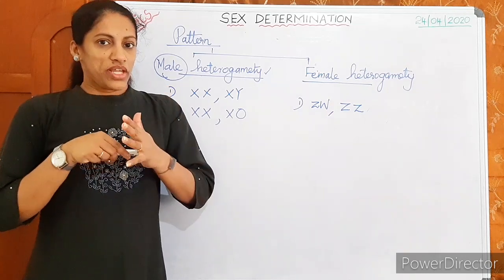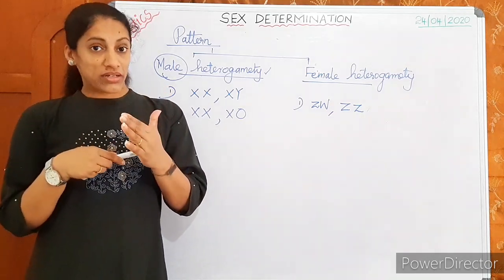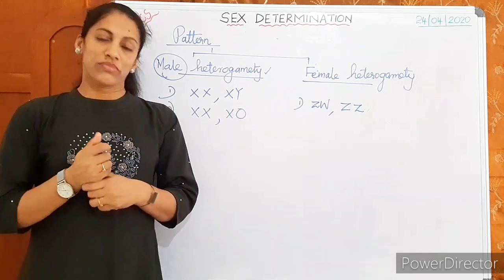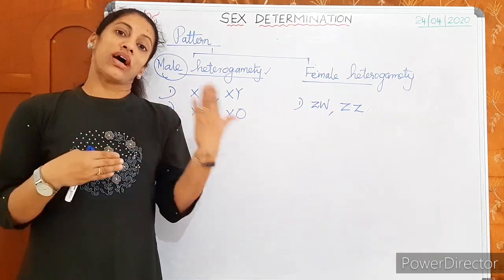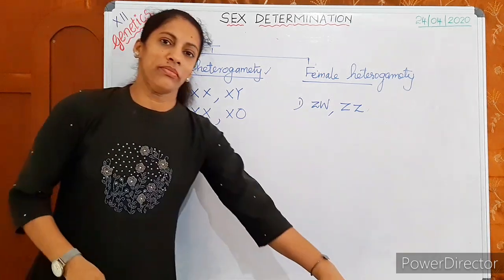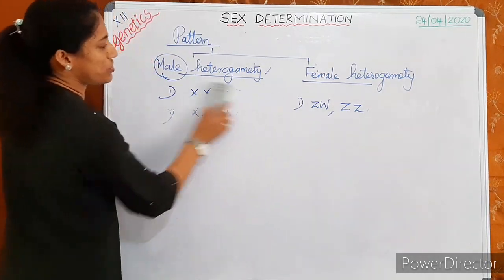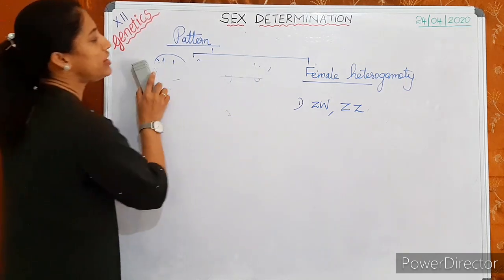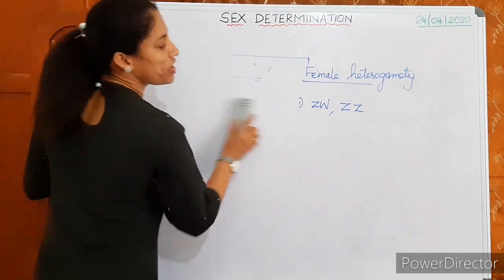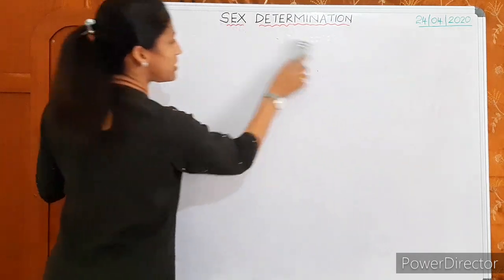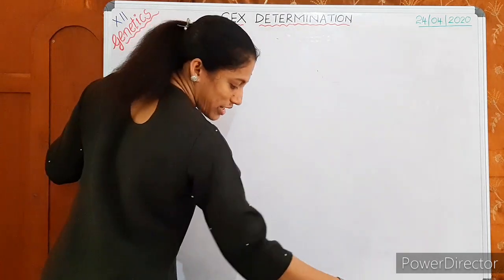Sex determination, or the male and female characters, are controlled by our sex chromosomes, you know. And the chromosomes other than sex chromosomes, what do we call them? We call them autosomes. So we have autosomes and sex chromosomes. Then what about other animals? Which are the different patterns of sex chromosomes? One by one we can discuss.